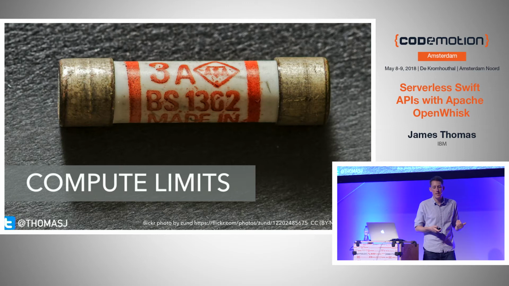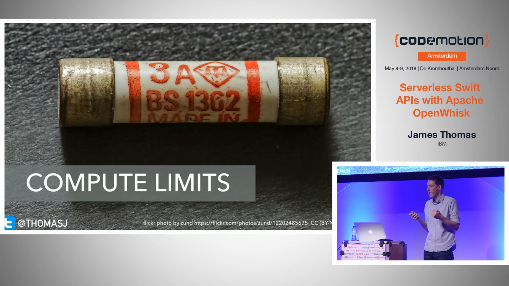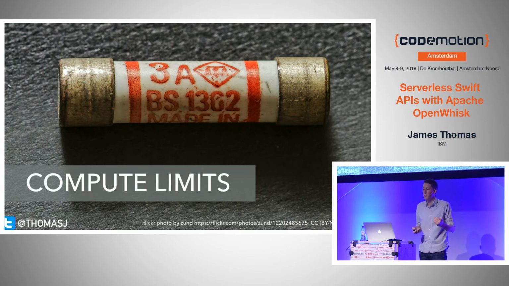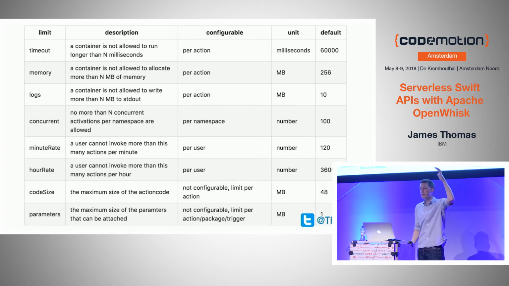And one of the ways that they enforce those guidelines, these choices on you, is by limiting access to some of your compute resources. These are some of the limits that OpenWhisk puts in place, but they're generally indicative of any serverless platform. They generally all work in the same way. The big two you'll run into if you're not used to serverless development: the first one is around timeouts. When your serverless function is executing, you normally have a maximum of between 5 and 10 minutes, depending on the provider, to finish processing that request and return. If you don't, it just kills the process off and returns an error code.